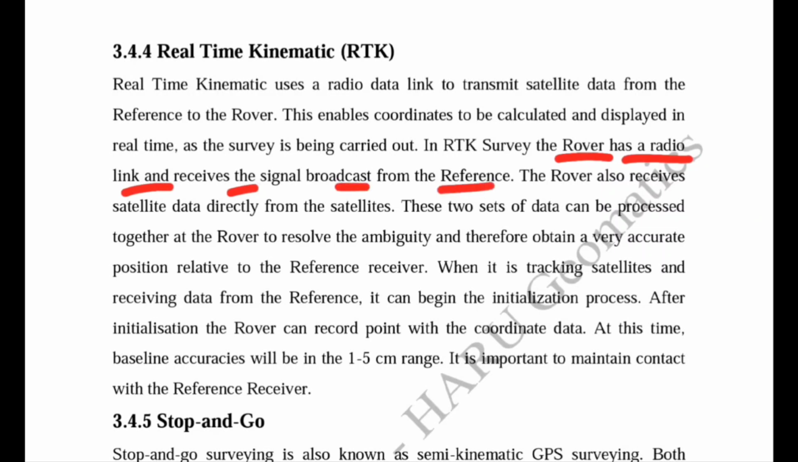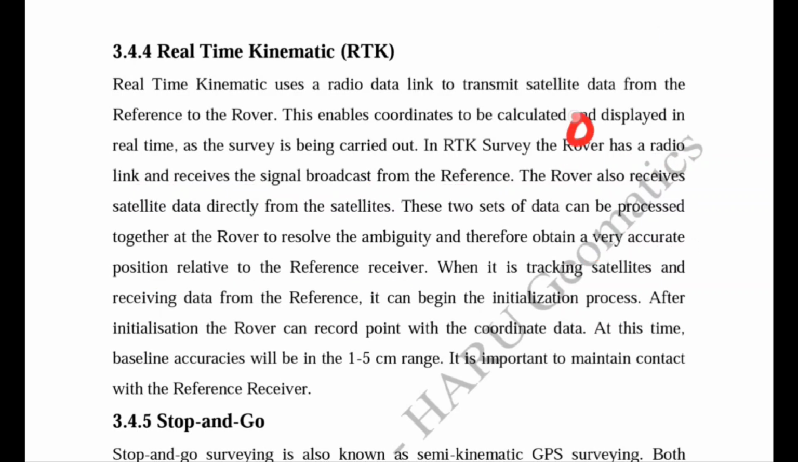So this rover receiver receives the satellite data directly from the satellites also, and these two data sets recorded by the rover receiver are processed together at the rover to resolve the ambiguity and therefore obtain a very accurate position relative to the reference receiver.